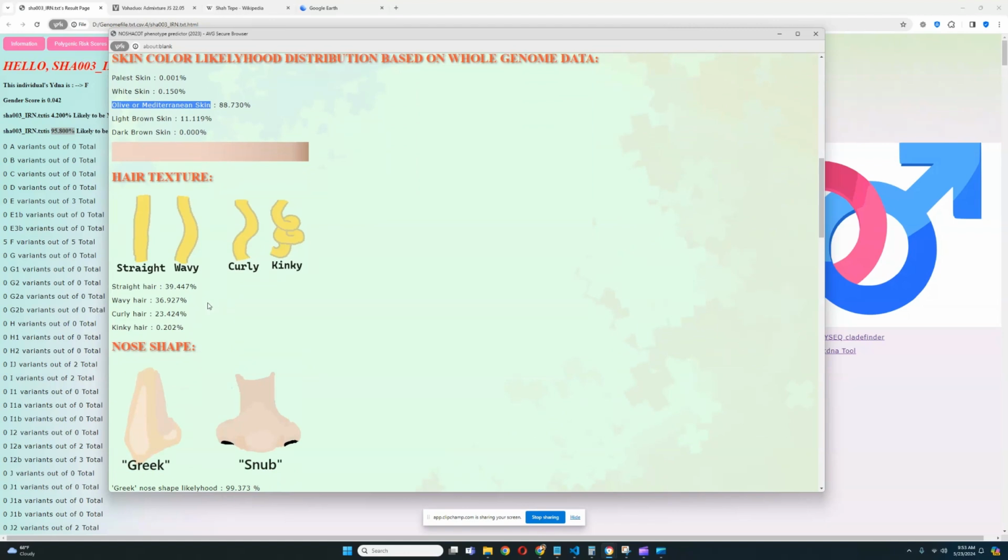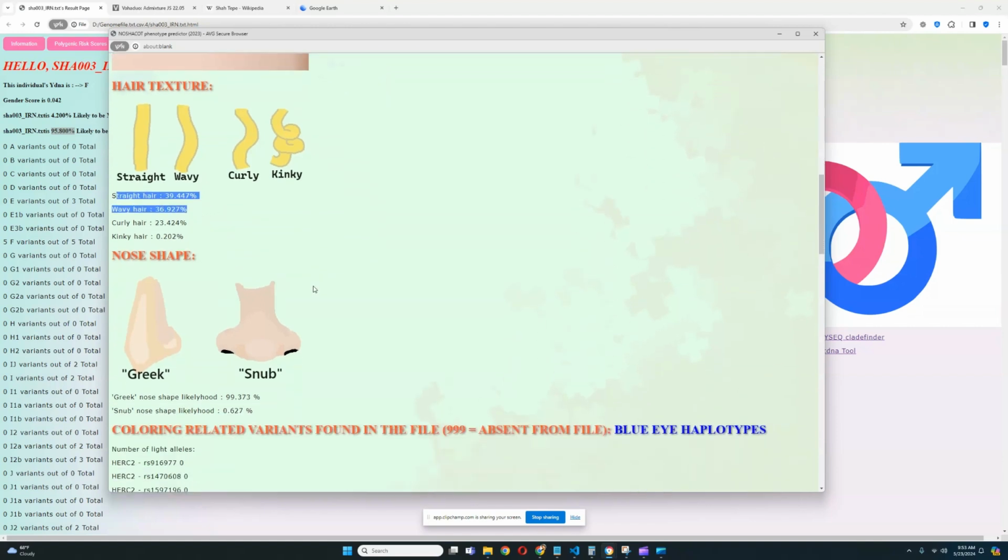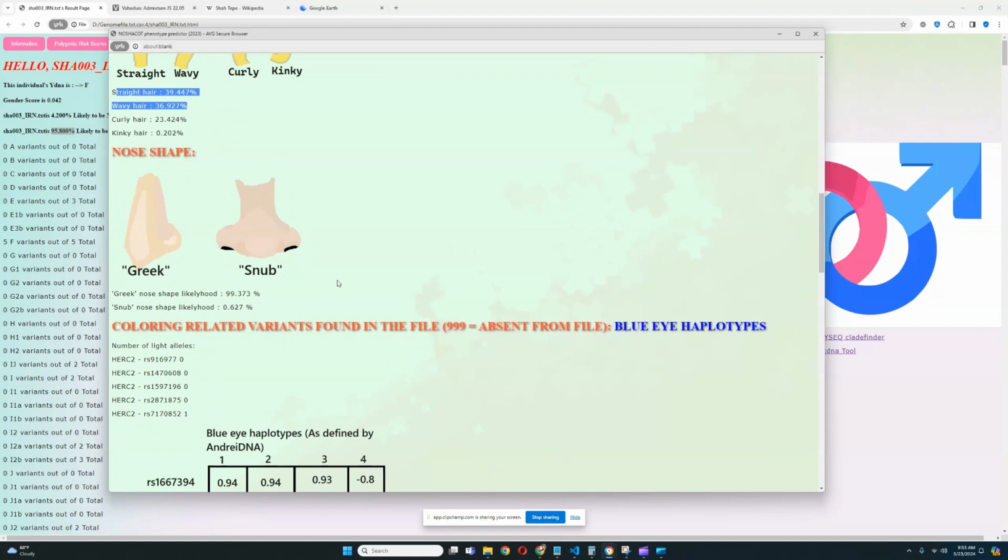And for hair texture, she has straight or wavy or curly hair, definitely not kinky hair, but most likely she has straight or wavy hair. And for nose shape, this is actually a very extreme result. Wow. It's one of the most extreme results for nose shape I've ever seen, actually, because she's scoring 99.4% likelihood for Greek nose shape.